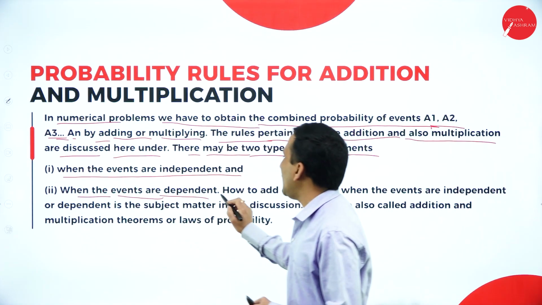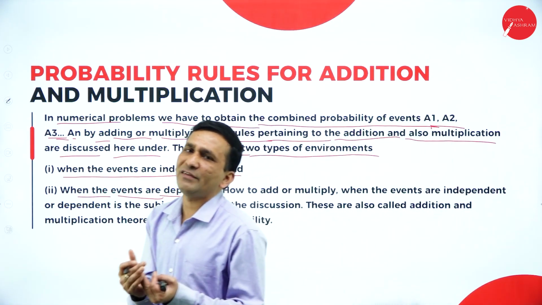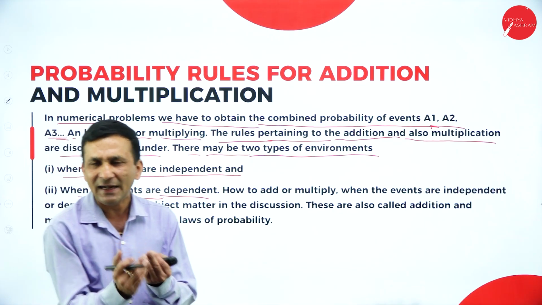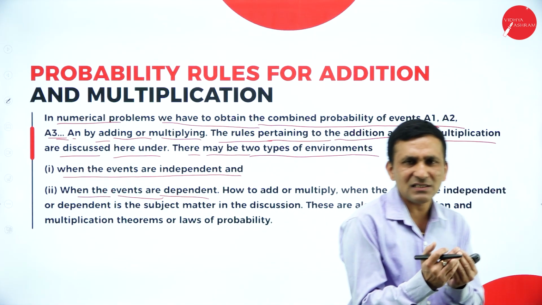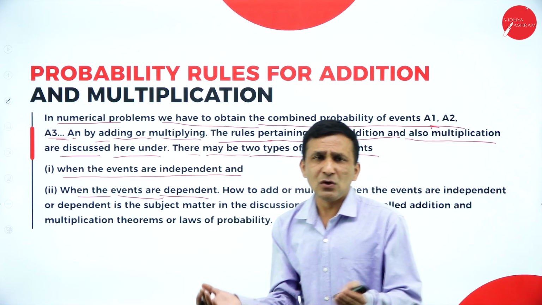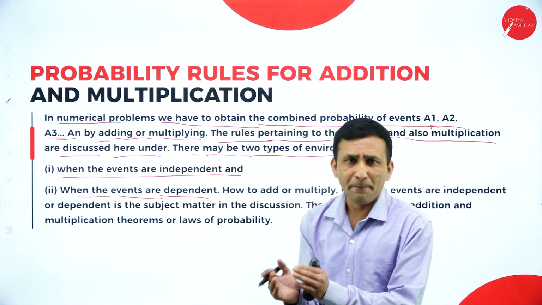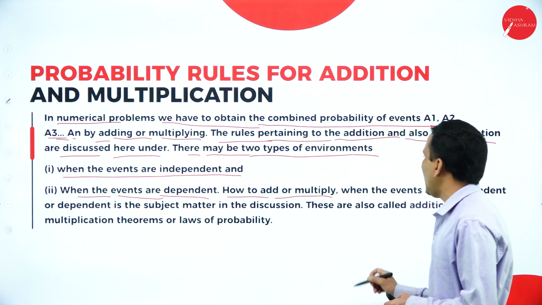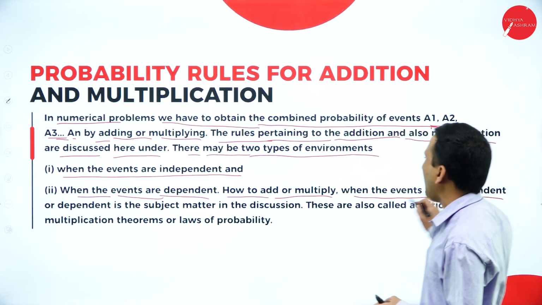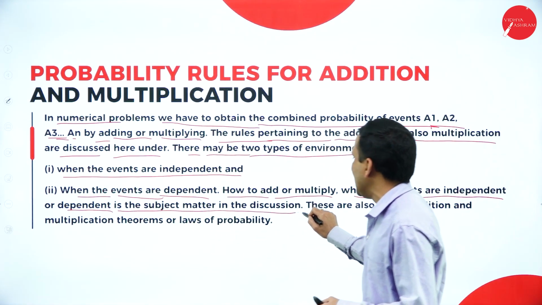When the events are dependent, for example, children are always depending on the family or parents. So now the children come under dependent, and parents are independent. When you set an event for children as well as parents, how to add or multiply when the events are independent or dependent is the discussion in this subject matter.